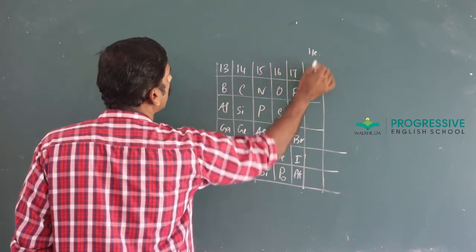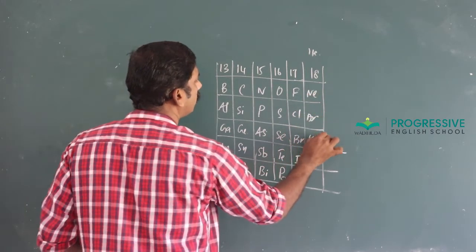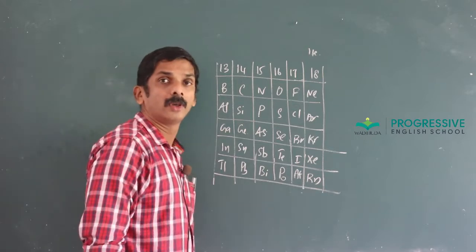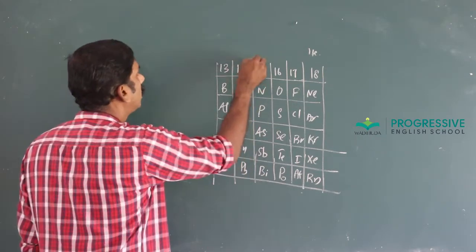At the top there is helium, neon, argon, krypton, xenon and radon. These are the P block elements of the periodic table.